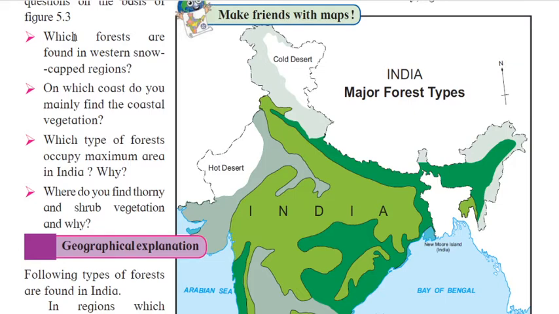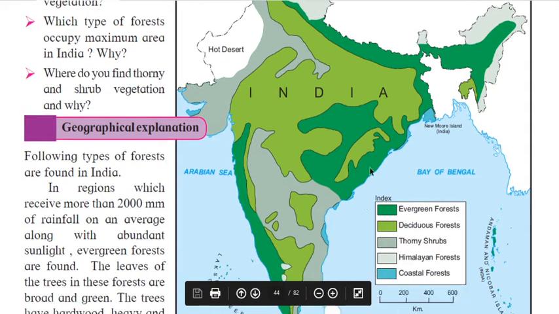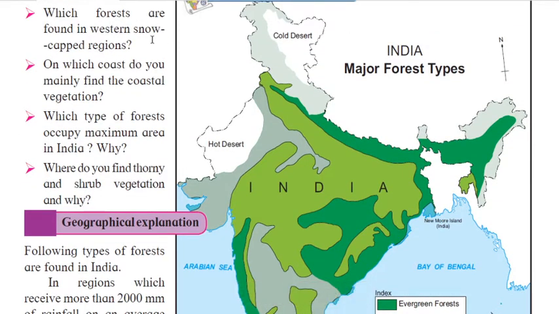So what they ask us, which forests are found in a western snow cap region? See, this is an evergreen forest denoted by the dark green. This is a light green, it is a deciduous forest. Thorny shrubs, this is a gray color. Himalayan forest, this is this color. Okay, so coastal forest, that is a light blue. So what they ask us, which forests are found in western snow cap region?